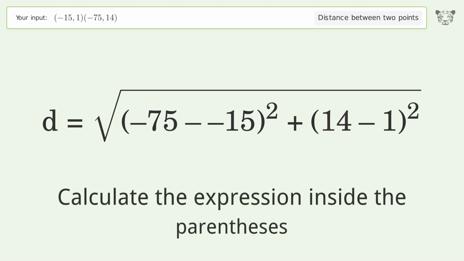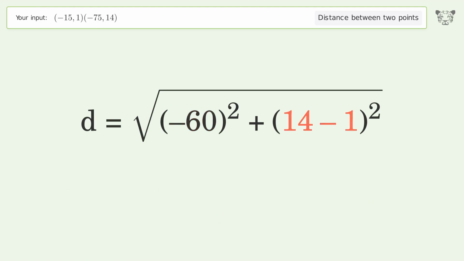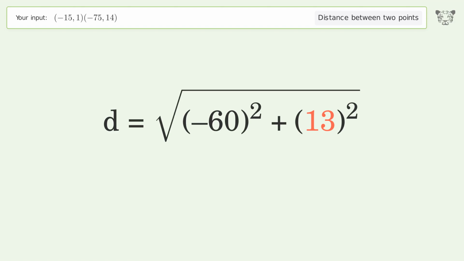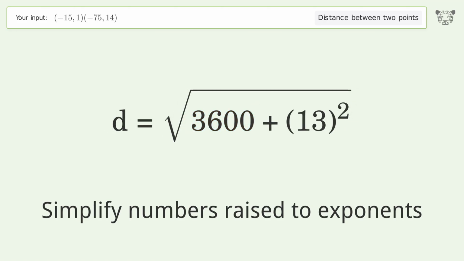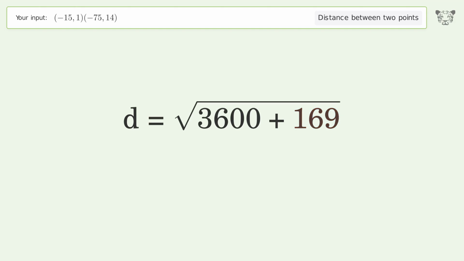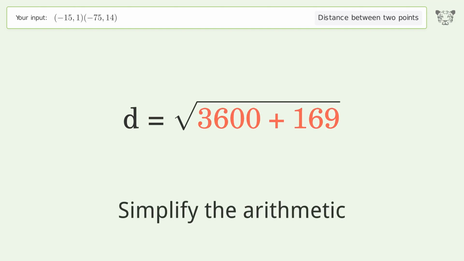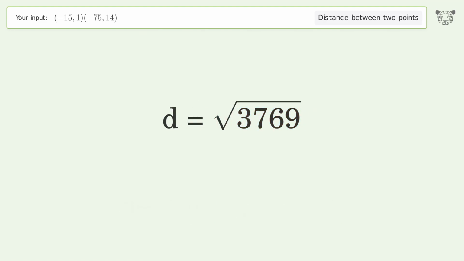Calculate the expression inside the parentheses. Simplify numbers raised to exponents. Simplify the arithmetic. And so the distance between the 2 points is the square root of 3,769 or 61.392.